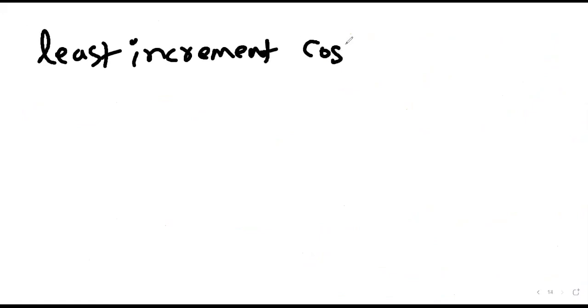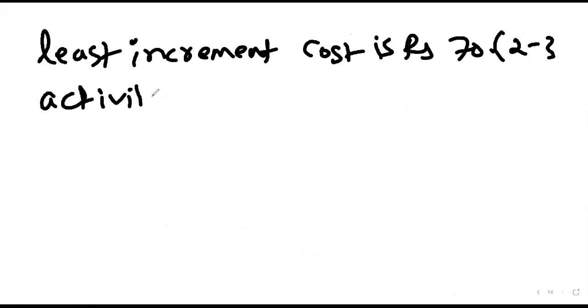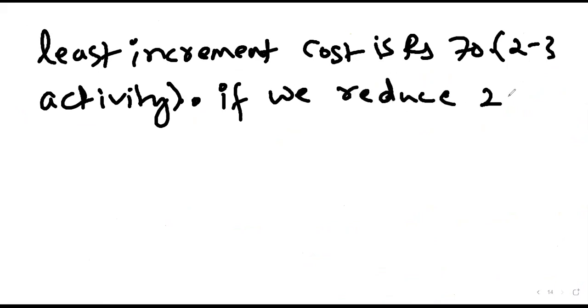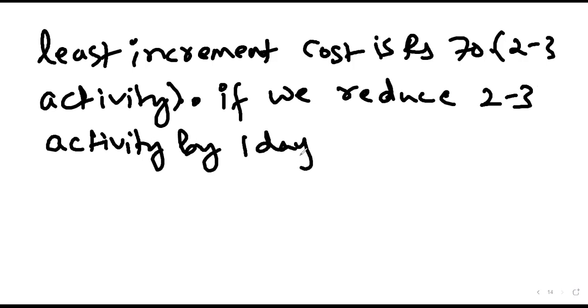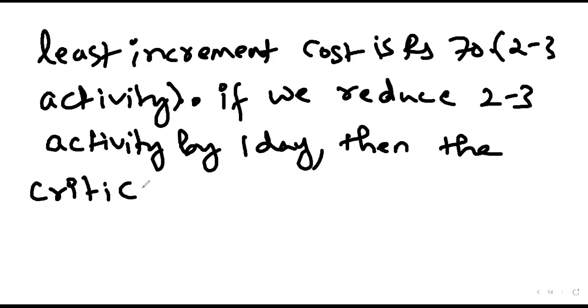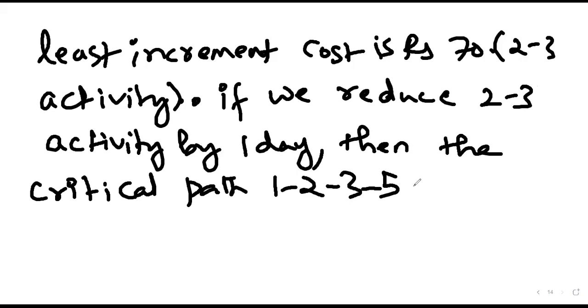For the next activity, if we reduce by 1 day, the total path becomes equal to 16.